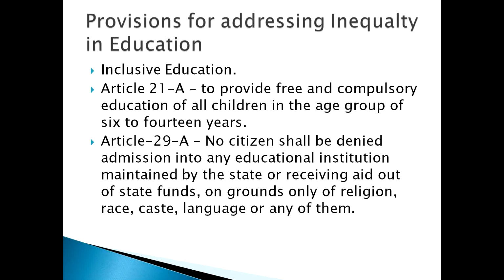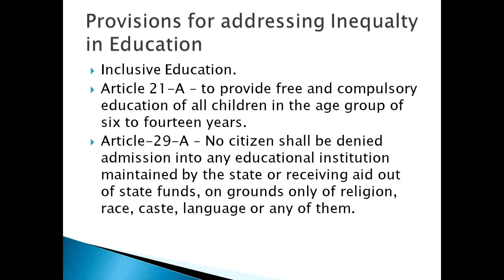Now we are going to discuss some provisions for addressing inequality in education. The first provision is itself inclusive education, which we have already discussed. I think we should not repeat it. Next one is a constitutional provision, which is Article 21A, and it says to provide free and compulsory education to all children in the age group of 6 to 14 years. And what is the next one?